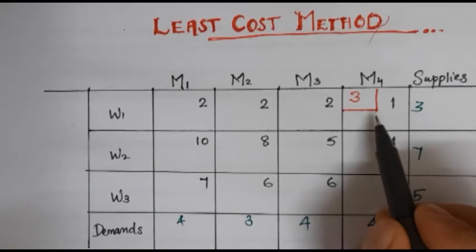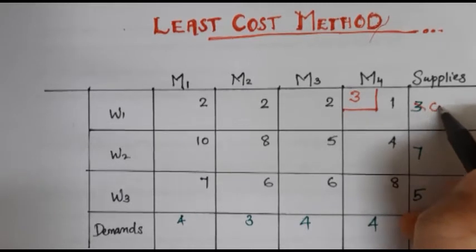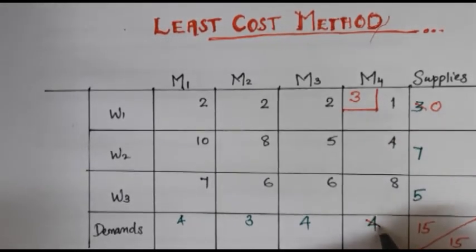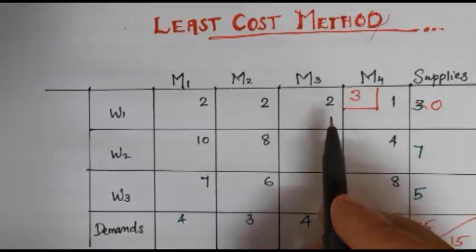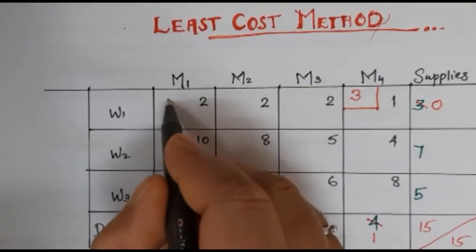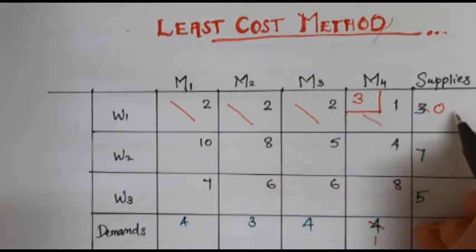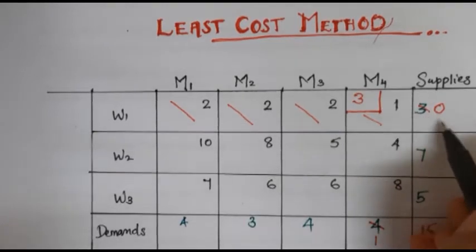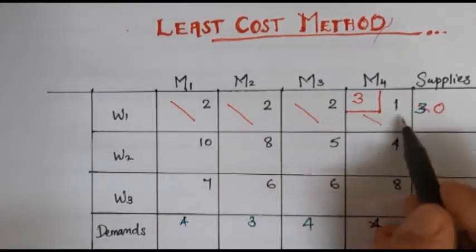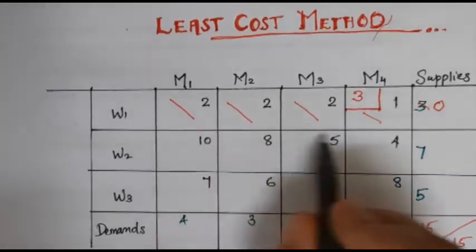Subtract the allocated value from the supply and demand. So here we will get 0 and subtract 3 from 4. Here we get 1. Eliminate this row accordingly by striking it off. So we can cut all this cell because we have nothing here to supply. That is, here we got the value 0. That's why we can cut all the cells. Now continue the process with the remaining cells.